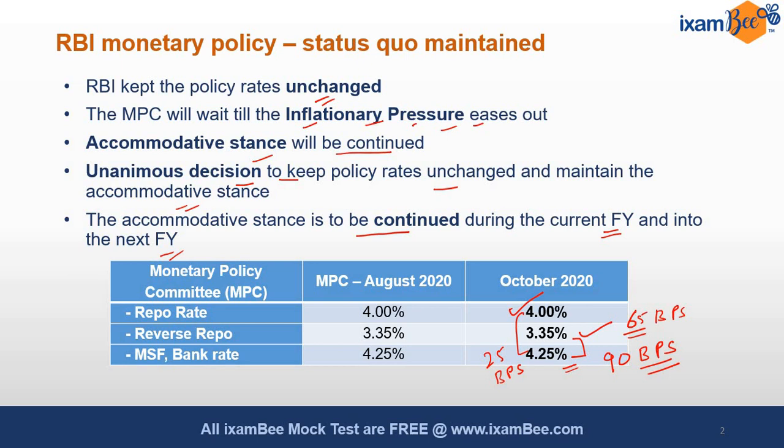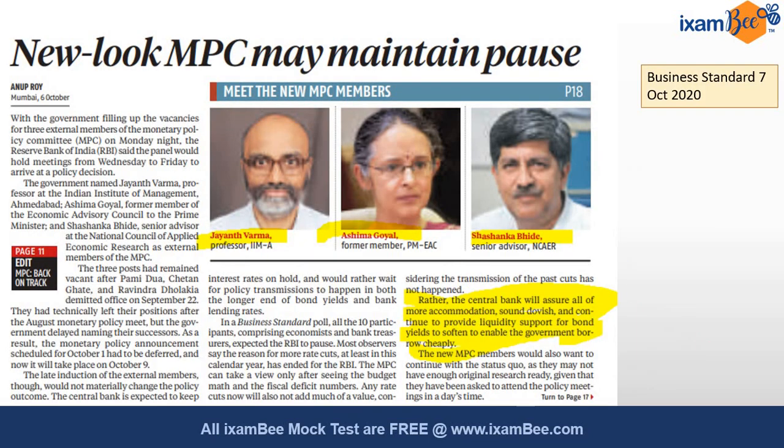इस बार की monetary policy में change नहीं हुआ है. This change has not happened this time in monetary policy, but it was done earlier. But in many of the books you may find that the policy corridor, in a very old book, they will write 100 bps. Then it was made 50 bps by RBI. Now it is 90 bps. That's why just going to the old book will not help. Even no book can update it so fast. You have to keep updated yourself, and these numbers are asked in the exam.